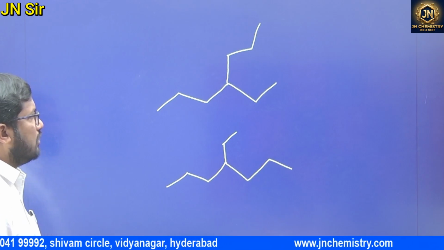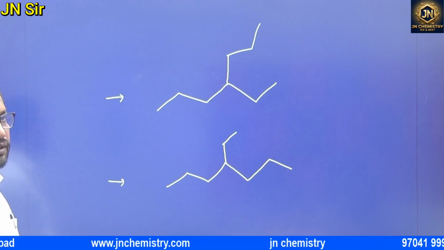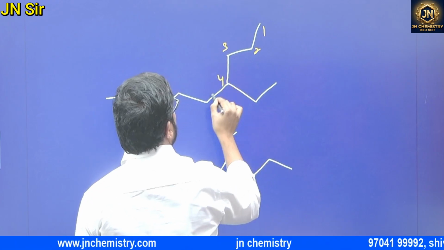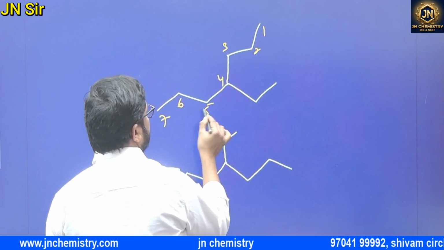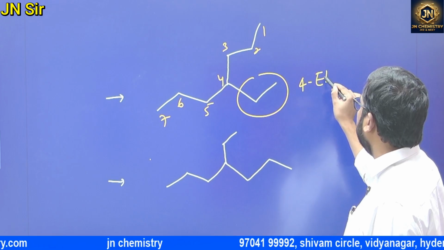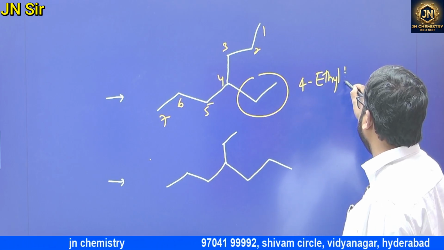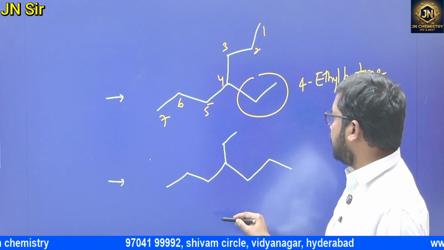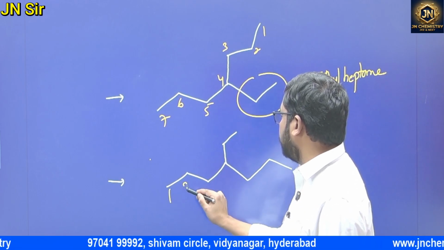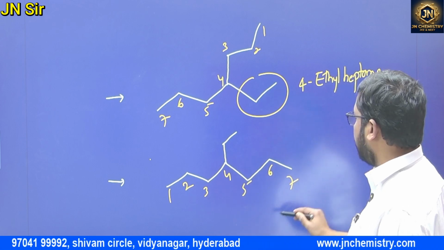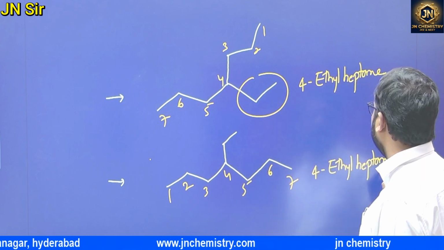Right. Both are chain isomers or position isomers? See, 1, 2, 3, 4, 5, 6, 7. This is 4-ethyl heptane. In this case, 1, 2, 3, 4, 5, 6, 7. This is also 4-ethyl heptane.